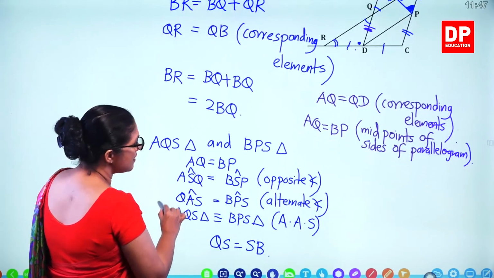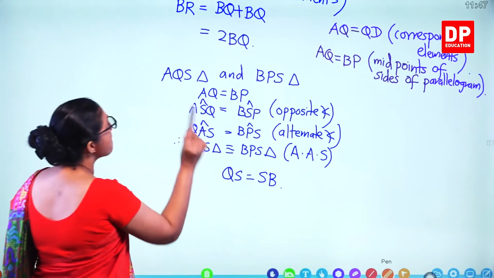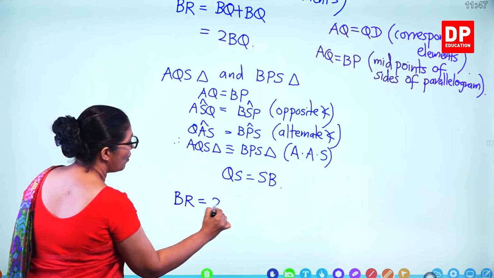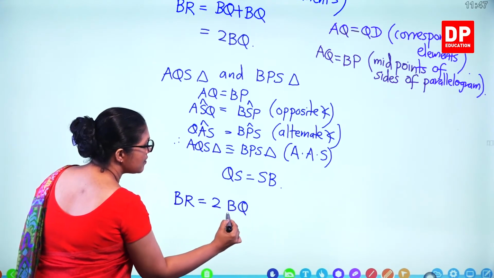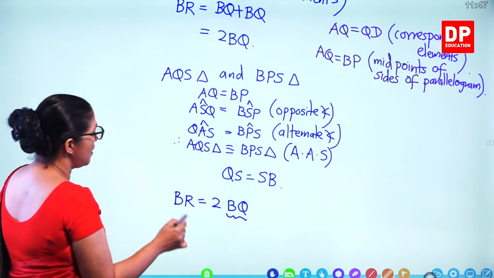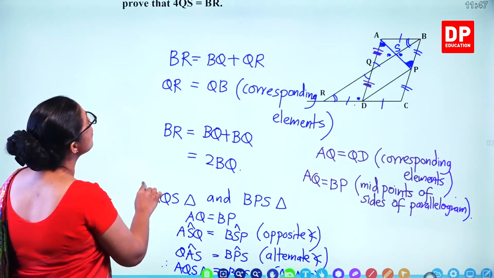So that means instead of BQ, I can write it in terms of QS, because in the answer it's in terms of QS.